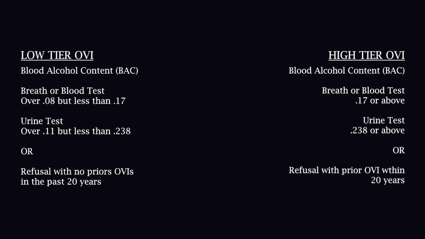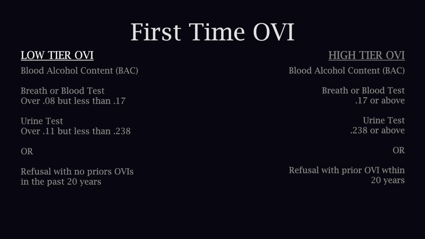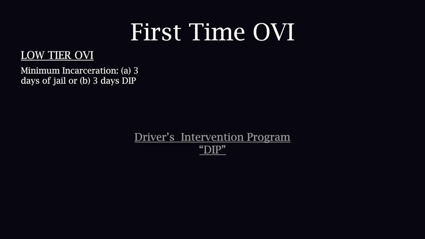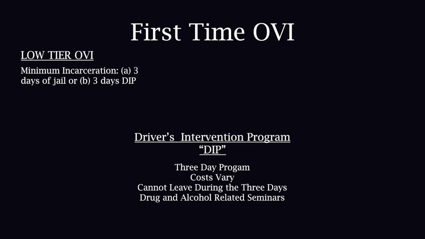The high-tier OVI penalties also apply if you refuse the chemical test and have had a prior OVI conviction within the past 20 years. If this is the first OVI in 10 years and you plead guilty, no contest, or are found guilty, the mandatory minimum penalty for a low-tier OVI will be either 3 days in jail or a 3-day driver's intervention program, which is a 3-day program typically held at a hotel during which drug and alcohol-related seminars are provided. The cost is around $500.